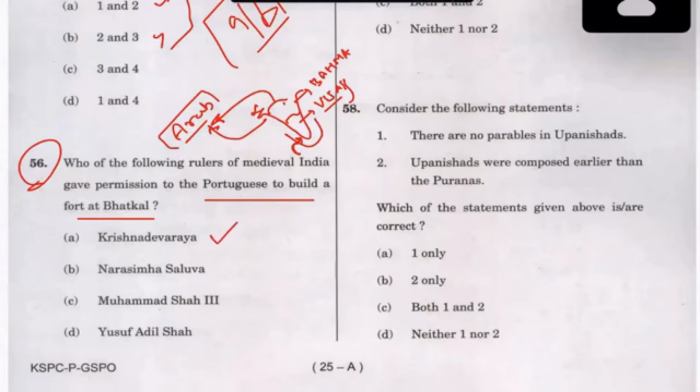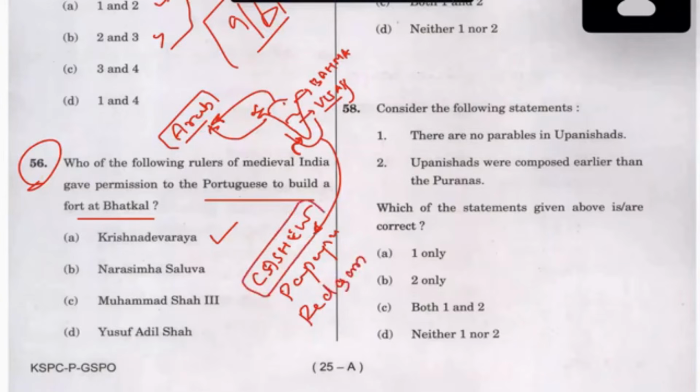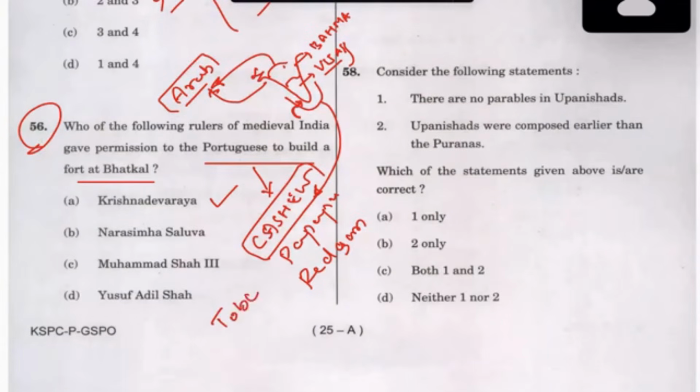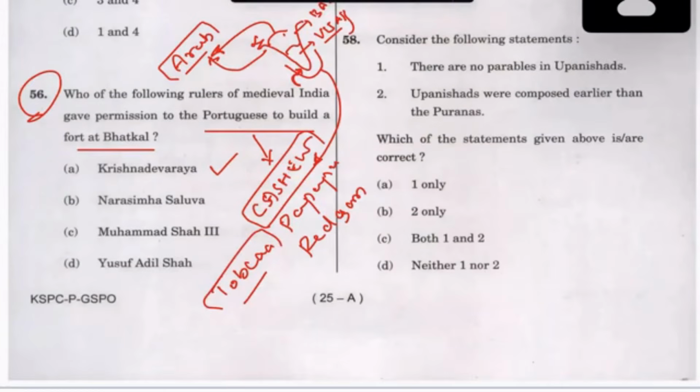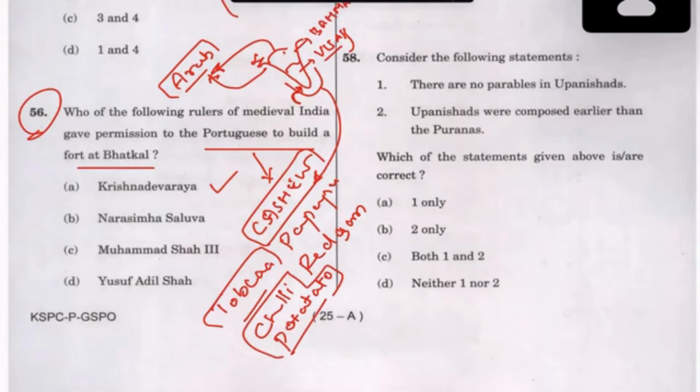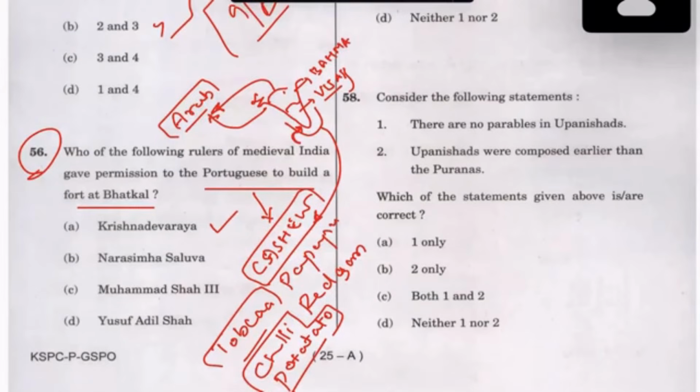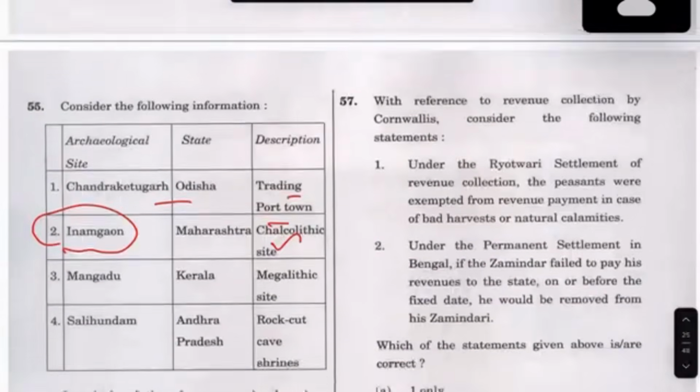Answer is this. But there was a question, I think in this same question paper, on cashew, papaya, and red sanders. This movement of the Portuguese is what brought cashew, tobacco, chili, potato, all these things from Europe during this time. So this is the answer for this. As I told you, this is something that I have prepared. Each of you can have your own strength, and you can go.